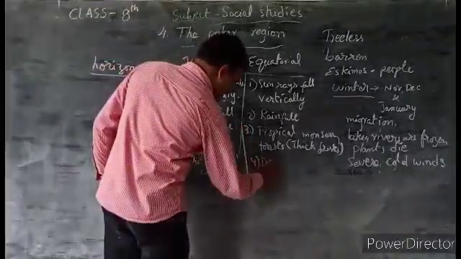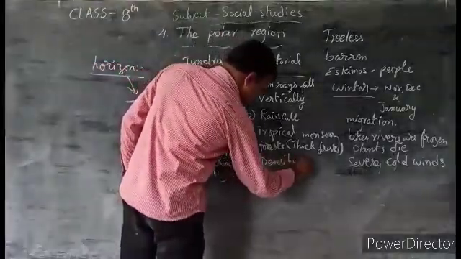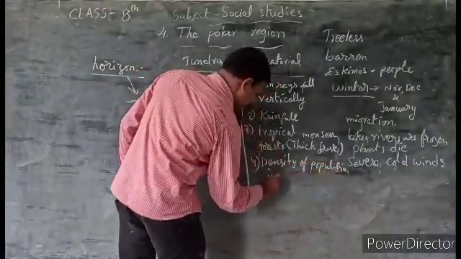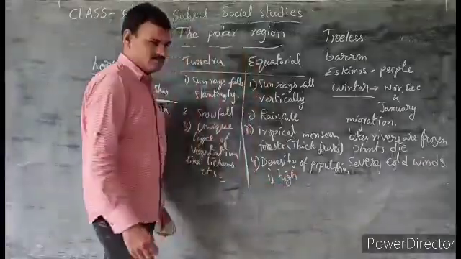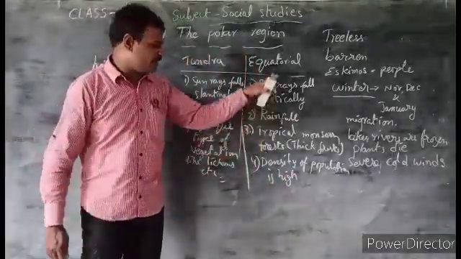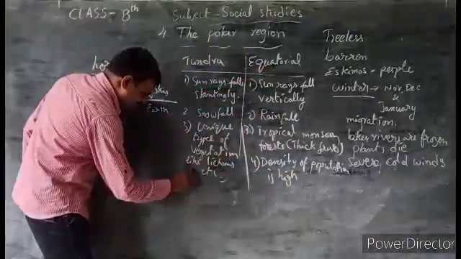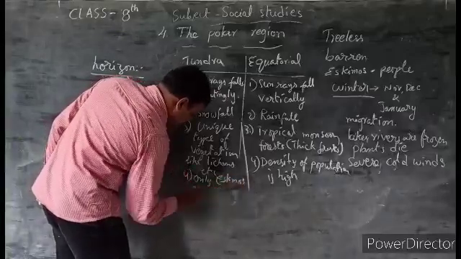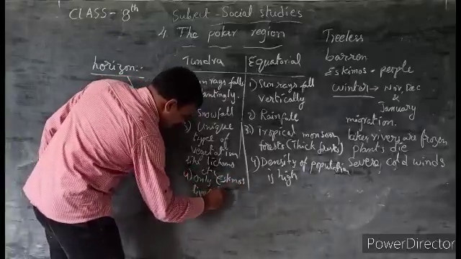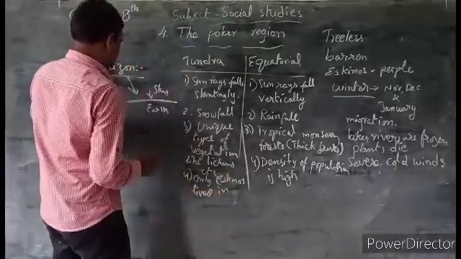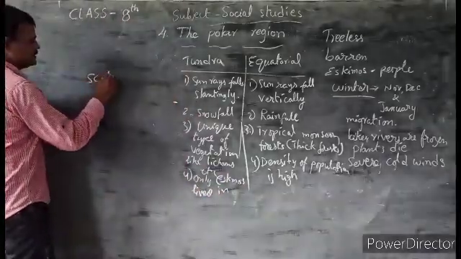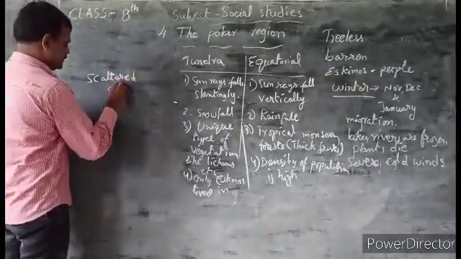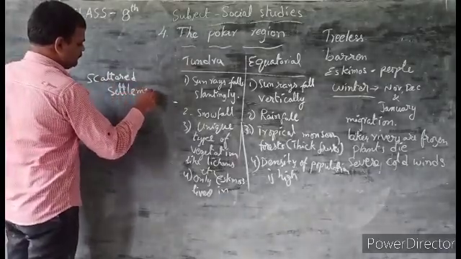Next, what about the people? Here the density of population is high. That means for each square kilometer of area, more people live in the equatorial region, whereas only Eskimos live in scattered settlements.